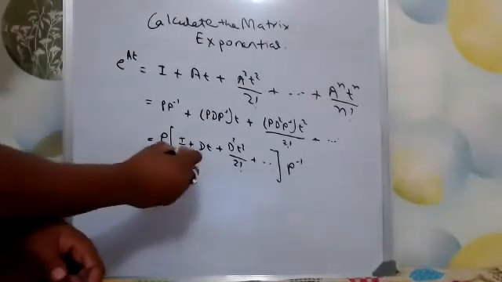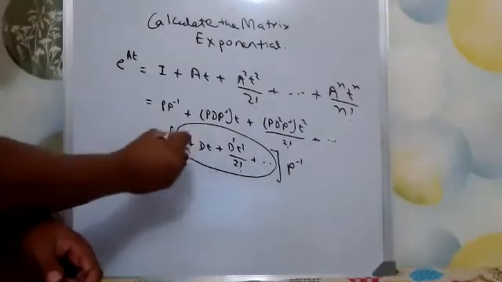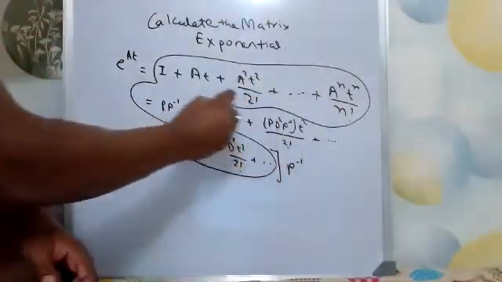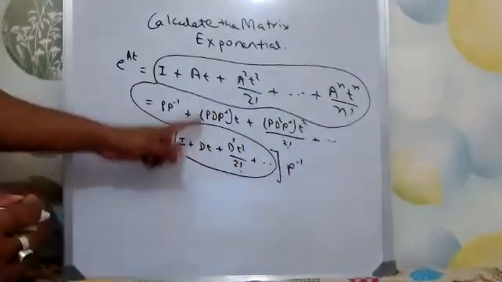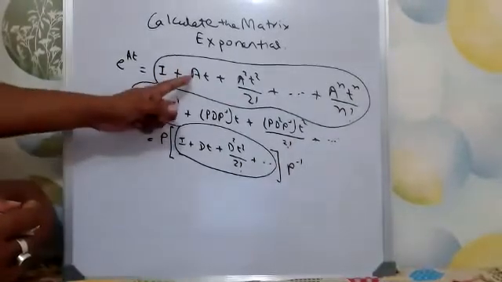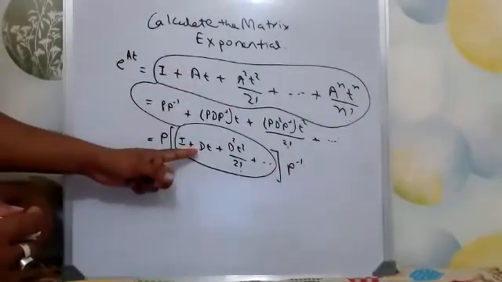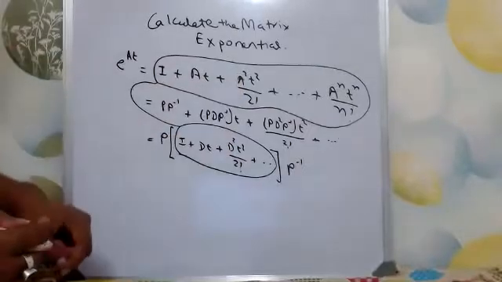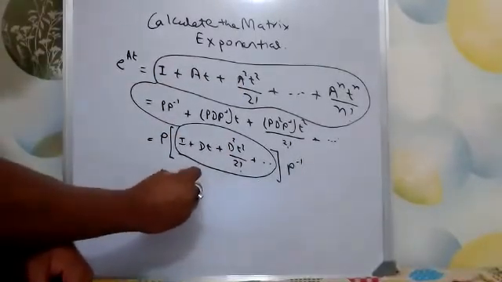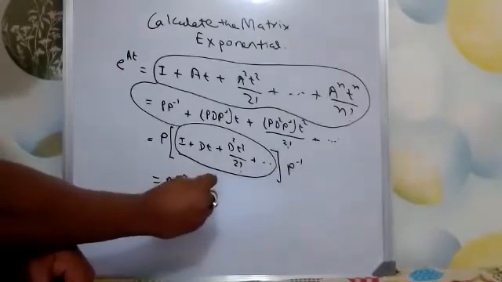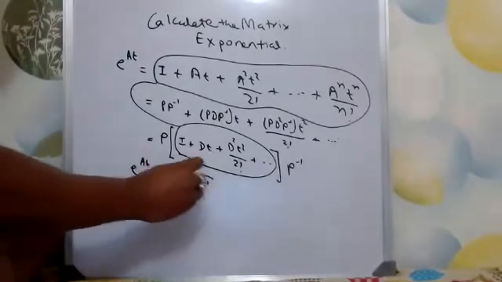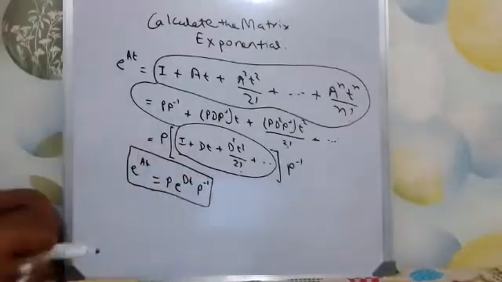Now what is this? If you compare this with this, it looks similar, right? Just in place of A, here it is D. I can write this as P e to the power Dt into P inverse, right? So e to the power At is equal to this.